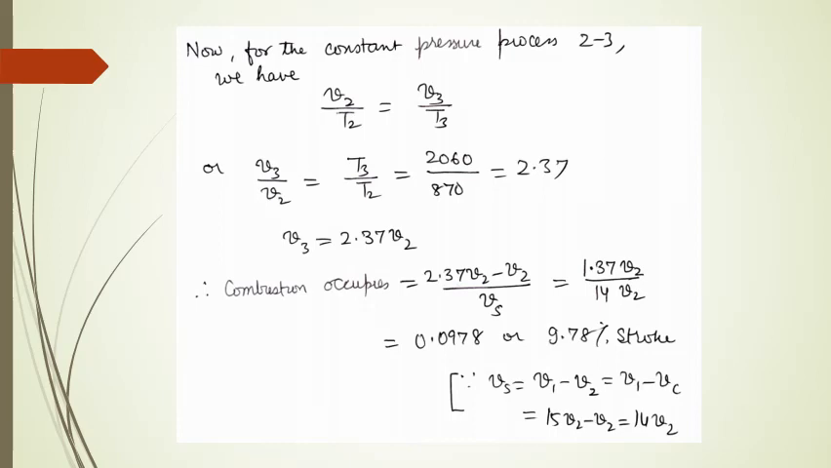Now we want to find out the point at which cutoff occurs. So that will be V3 minus V2 upon swept volume. So that comes out to be 9.78% of stroke.